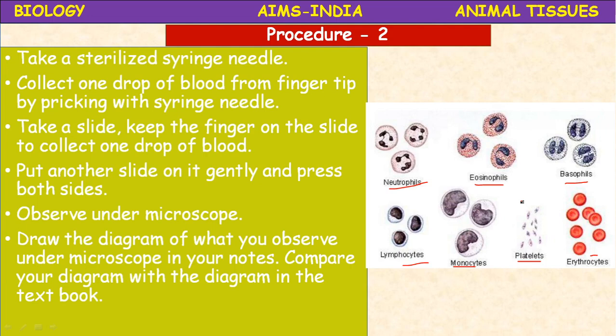So those different types of cells are present in the blood. It is a tissue. Okay, what is a tissue? A tissue is a group of cells which are similar in origin and perform similar function. Shall we proceed, children? Yes.